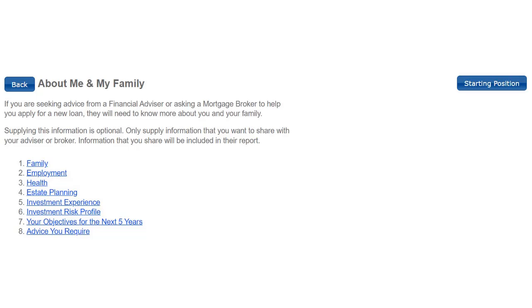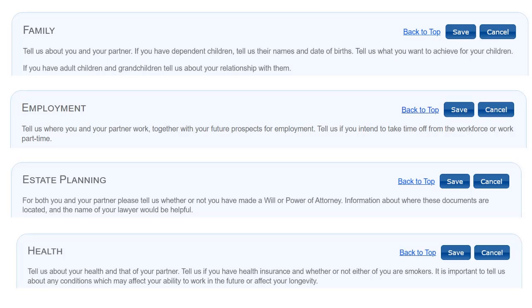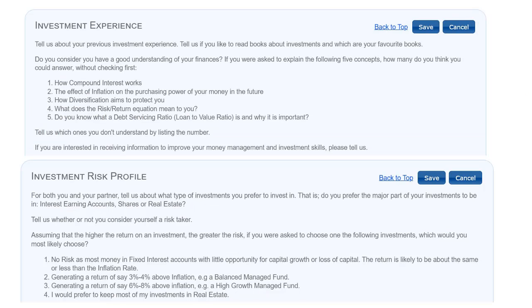If your version of the software has been provided by a third party, you will have a second section called About Me and My Family. If your financial advisor has provided you with the software, this information will assist in giving the advisor the background information about your family situation, your tolerance to risk, and preferences to investing.